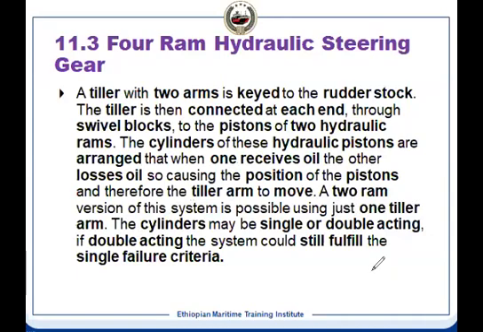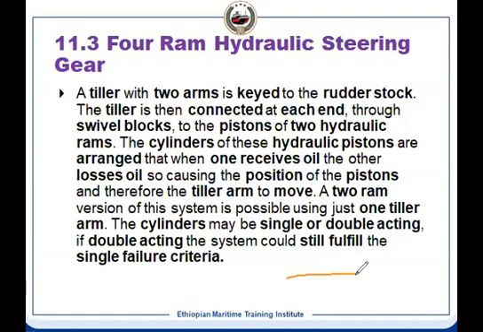And it can be single acting, it can be double acting also. We'll see that both it is there in your syllabus. So if it is double acting, if you have two rams but double acting, then it becomes single failure criteria. Single failure criteria means one side is, suppose, damaged, the other ram can still operate, because